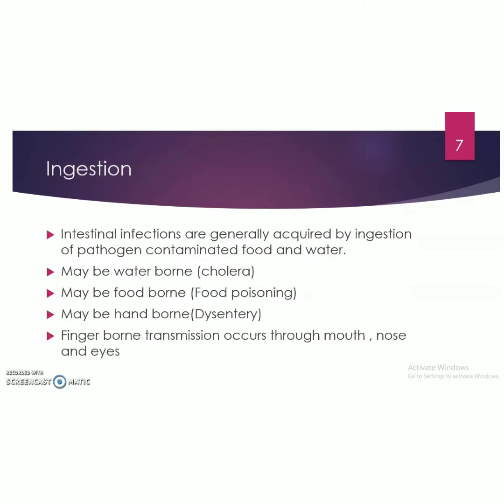The third mode of transmission is ingestion. Ingestion mainly causes intestinal infections. That is, intestinal infections are generally acquired by ingestion of pathogen-contaminated food and water. It may be waterborne, foodborne, handborne, and fingerborne transmission can also occur. Waterborne means cholera. Cholera is a waterborne disease. By consuming contaminated water we can acquire cholera, hepatitis A, etc. By consuming contaminated food, we can get food poisoning. For example, staphylococcal food poisoning.